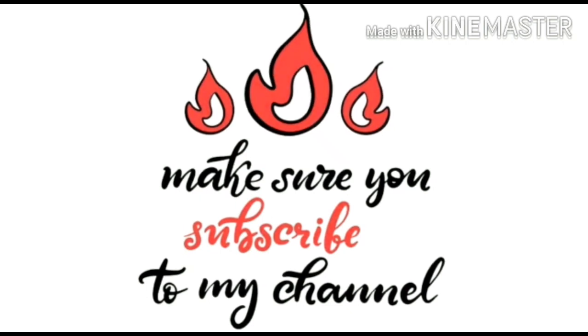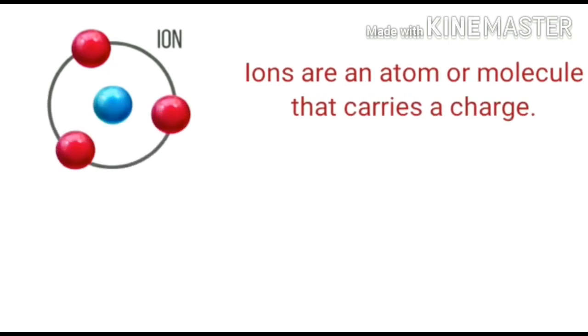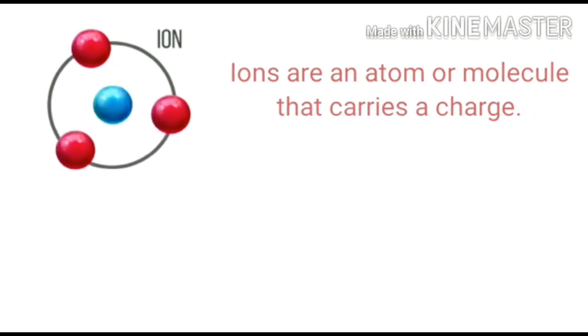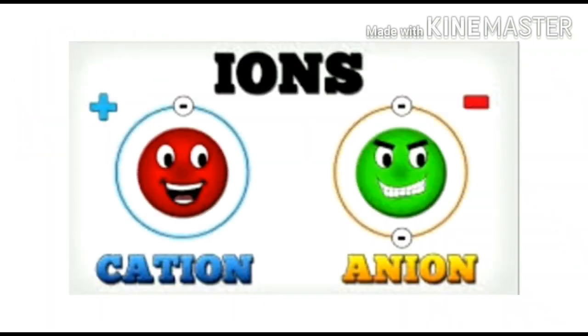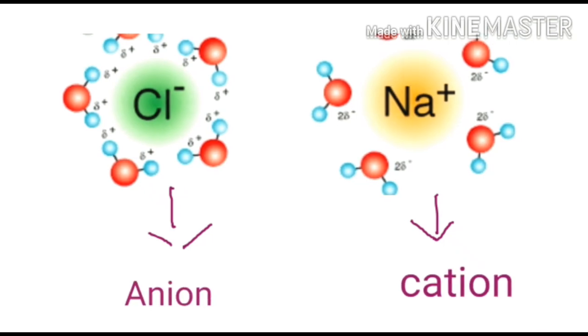Now the next term is ion. So ion is an atom or molecule that carries a charge. The ions are of two types, cation and anion. Now the ions which carry positive charge are known as cations, and the ions which carry negative charge are known as anions. For example, Na+ is a cation, Cl- is an anion.